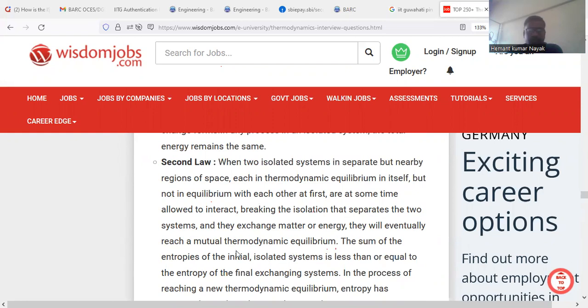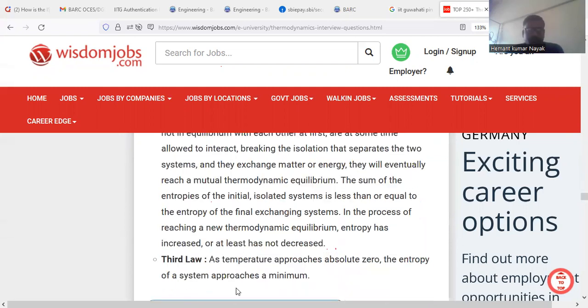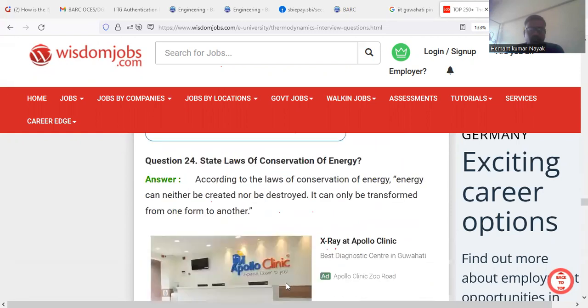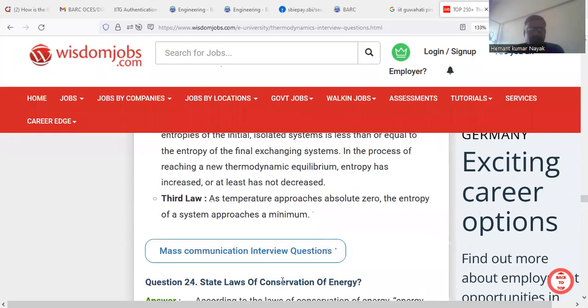The sum of the entropies of the initial isolated systems is less than or equal to the entropy of the final combination. Third law: as temperature approaches absolute zero, the entropy of a system approaches a minimum. At absolute zero temperature, the entropy of every perfectly crystalline substance is zero.